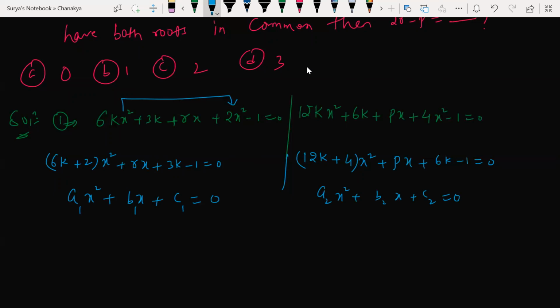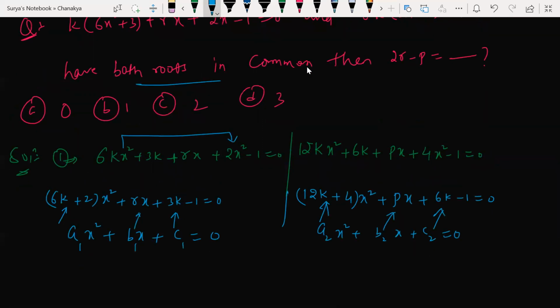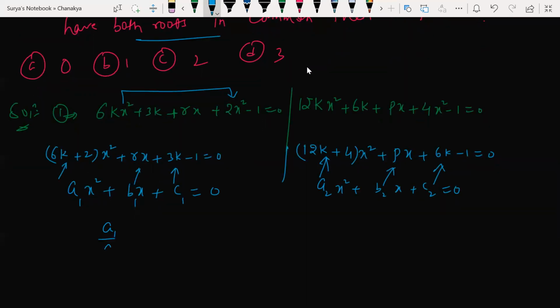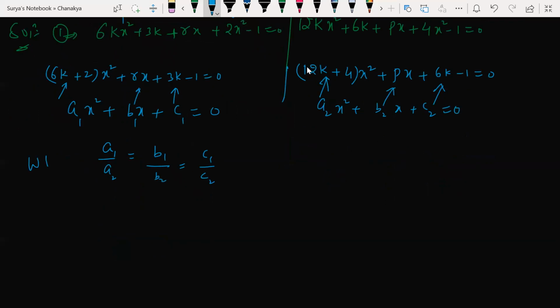What is a1 here? This is my a1, this is b1, this is c1, this is a2, this is b2, this is c2. Correct? What he has given here is both roots in common. Both roots in common is nothing but, we know that a1 by a2 is equal to b1 by b2 is equal to c1 by c2. This is the condition we know for both roots in common.